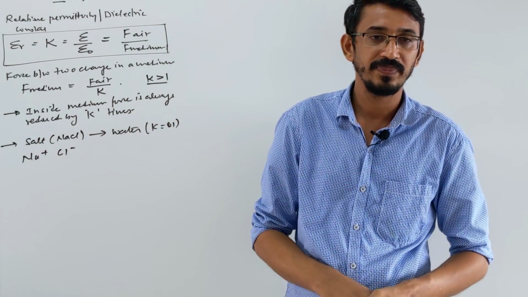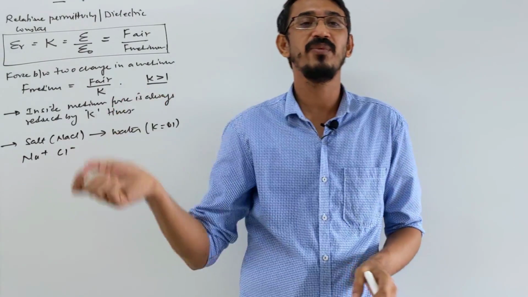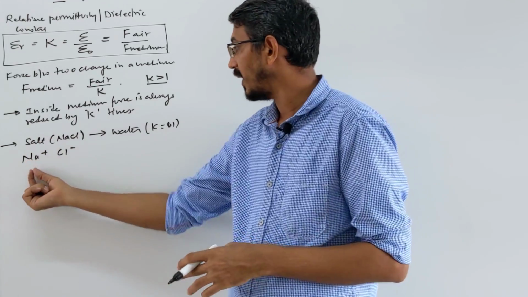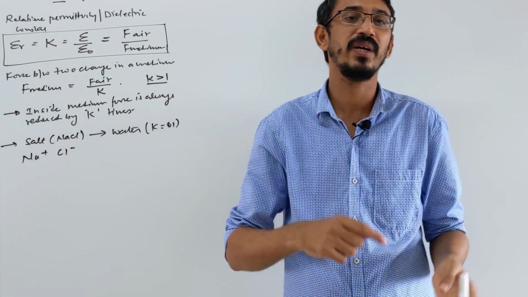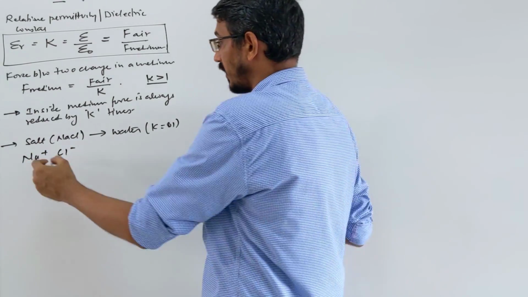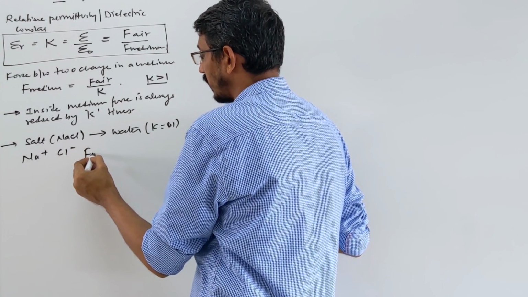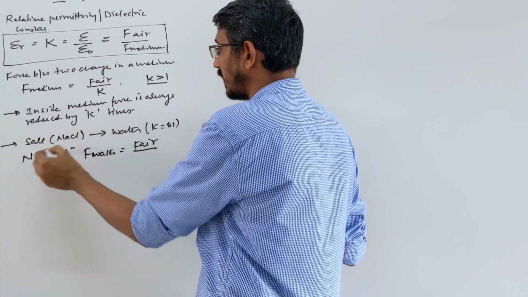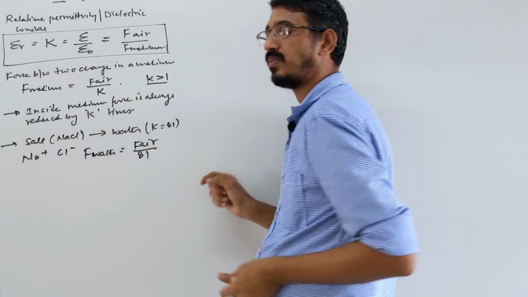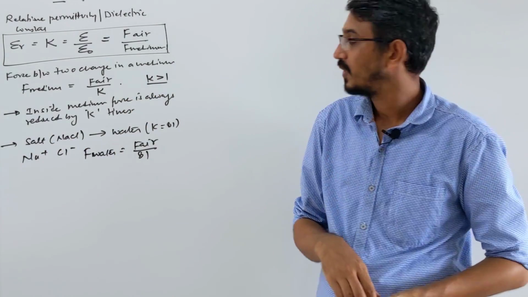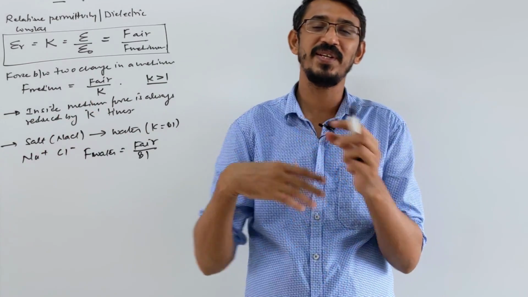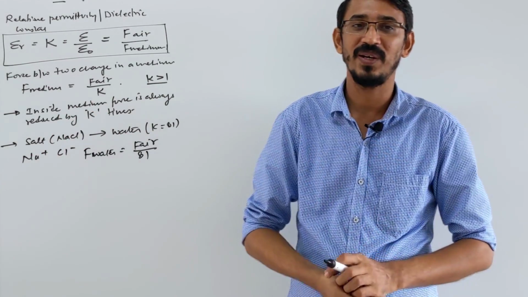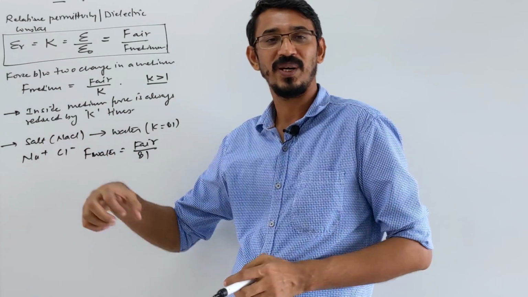Some force F is given, right? Now you put this inside water, then the electrostatic force of attraction between Na plus and Cl minus is reduced by what? 81 times. The same NaCl put in a medium, suppose water, the force is the force in air divided by 81. Chemistry explains this a little differently. This is the physics way to explain why NaCl gets dissolved in water.